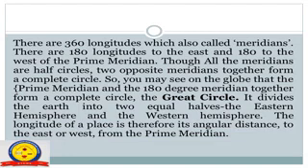There are 180 longitudes to the east and 180 to the west of the prime meridian. Though all the meridians are half circles, two opposite meridians together form a complete circle.